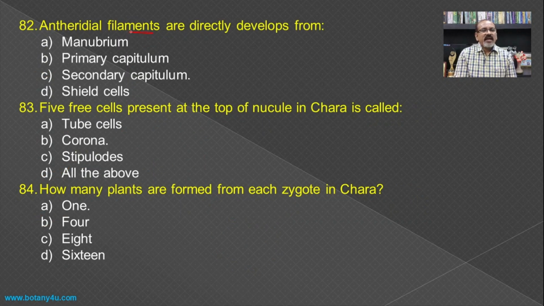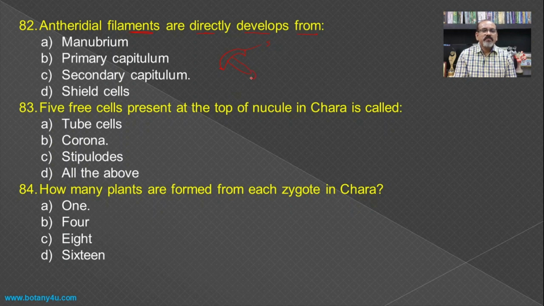The antheridial filaments are directly developed from, if you see, from outside to inside the globule, then to the shield cell there is attachment of the manubrium.